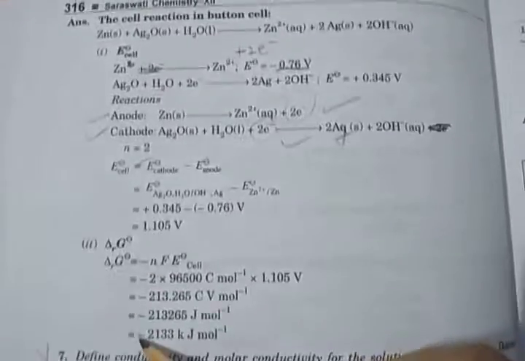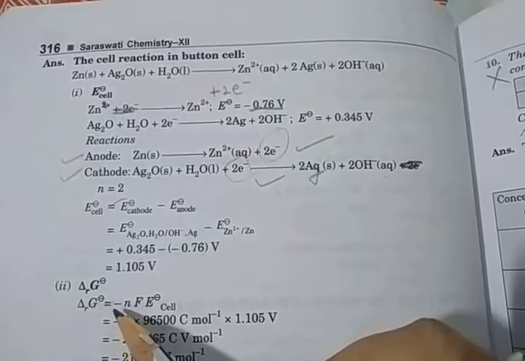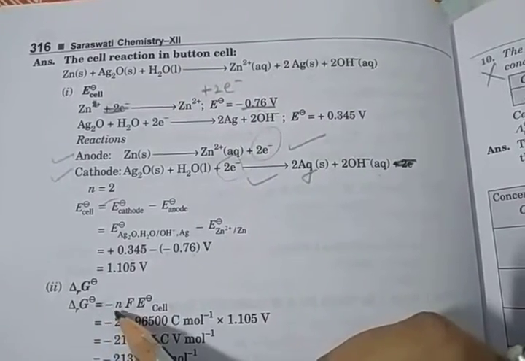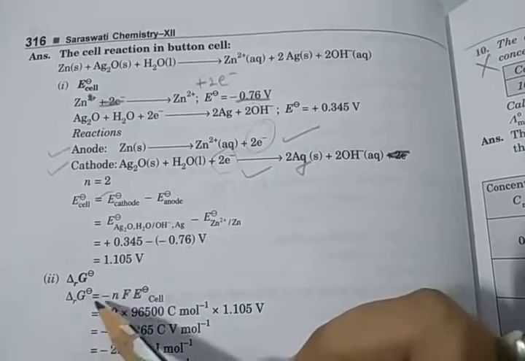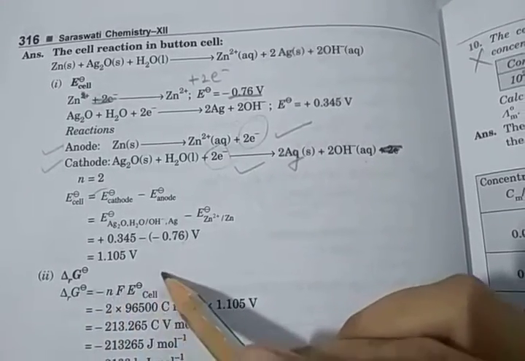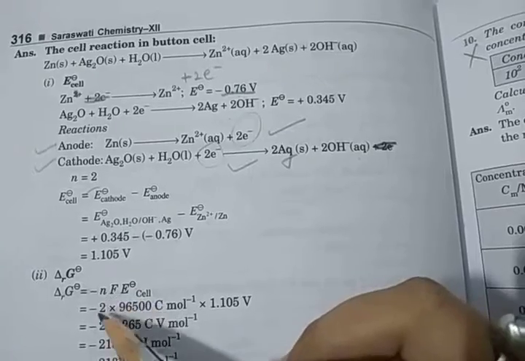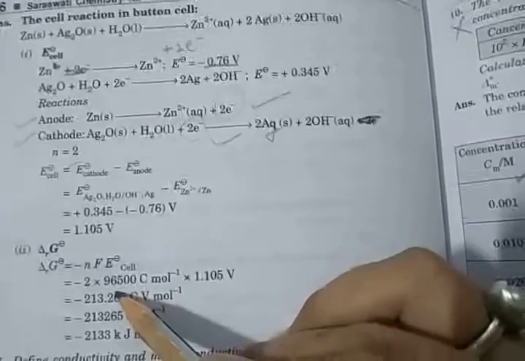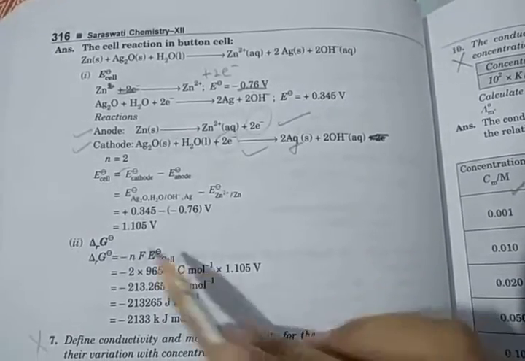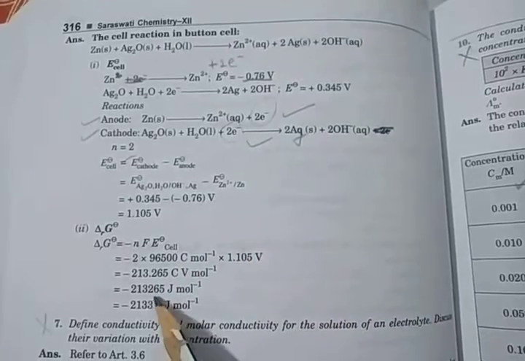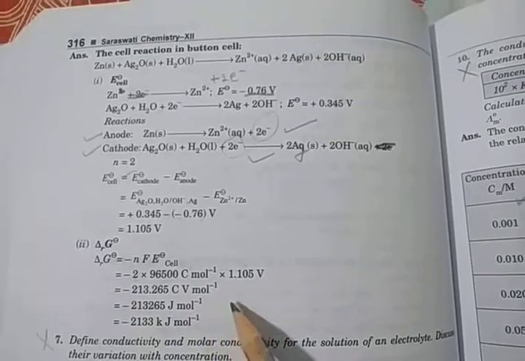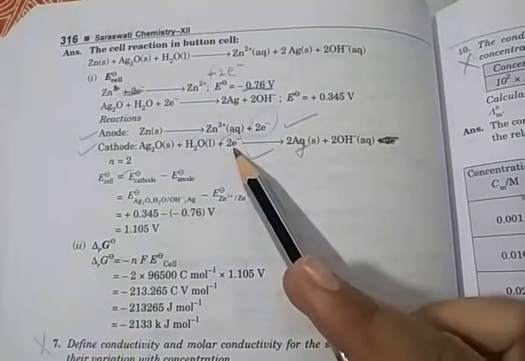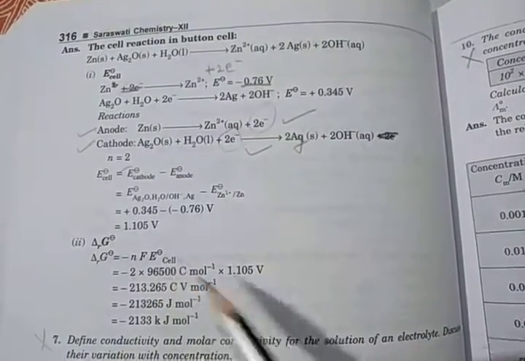Okay, Gibbs energy for reversible: delta G is equal to minus nF E0 cell. Here n is the number of electrons, F is the Faraday constant value, and E0 cell is the standard potential value. Put the values here and this value comes to minus 213.3 kilojoule per mole. Okay, clear? So first we find E0 cell and then after that delta G.